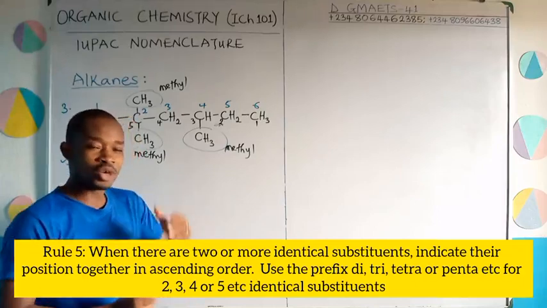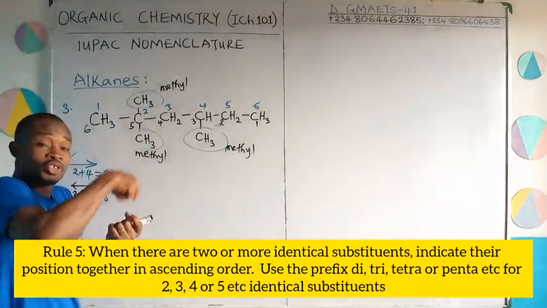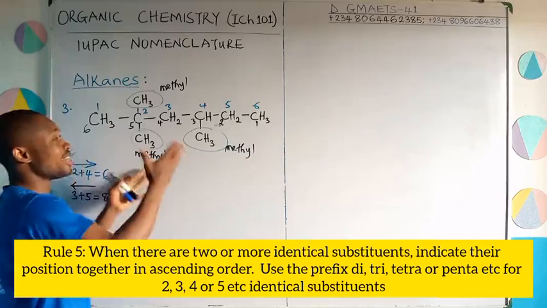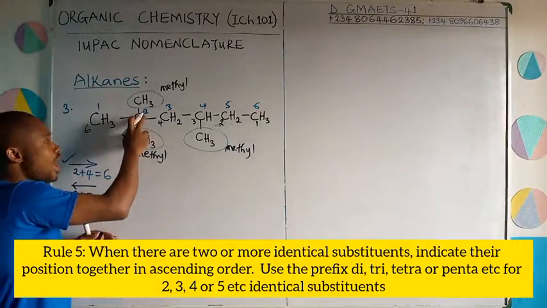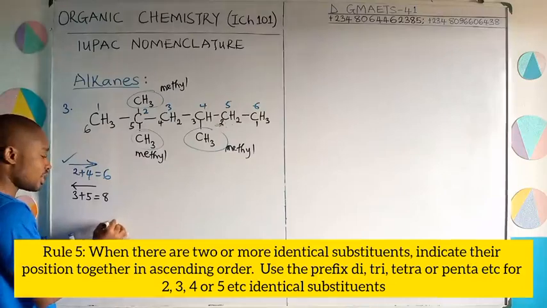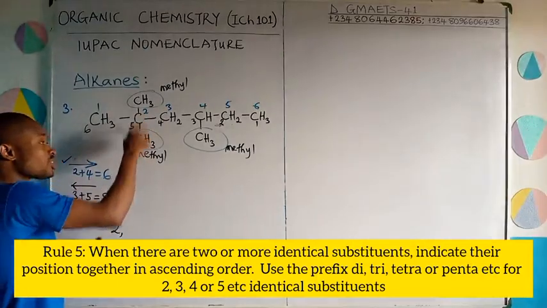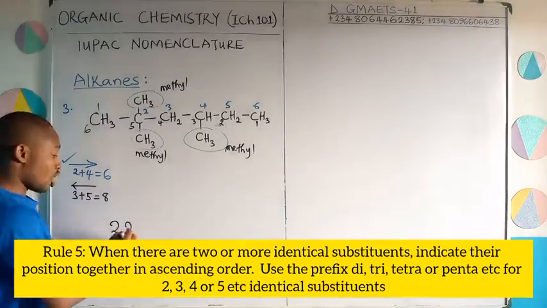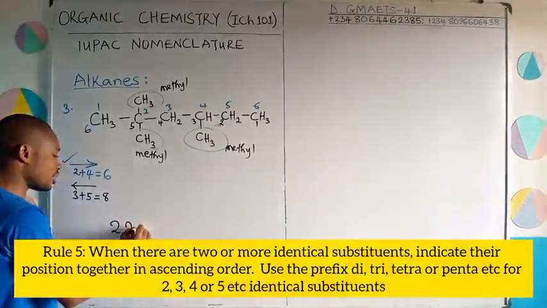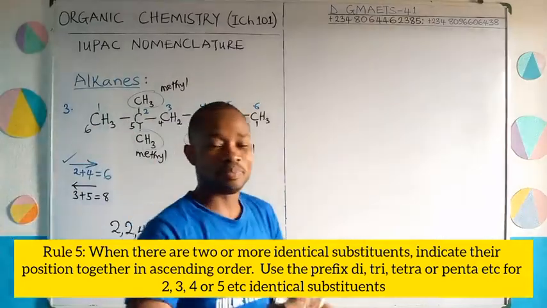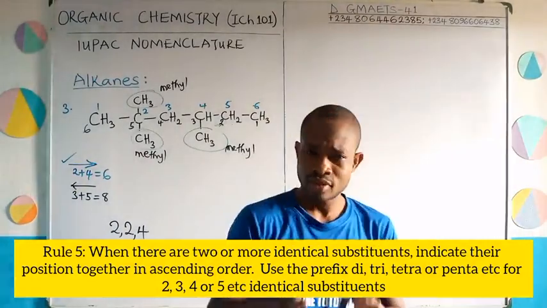Are you following? You are going to mention the attachments in ascending order using the position of the carbon atoms where they are attached. For example, here on the second carbon atom of the parent, you have a methyl attachment, that will indicate 2, comma. On that same second carbon atom, you have another methyl attachment, comma. Then moving to the fourth carbon atom of the parent, you have another methyl attachment, 4. So do you see how I positioned the carbon atoms bearing this methyl attachment in ascending order? So take note of that.